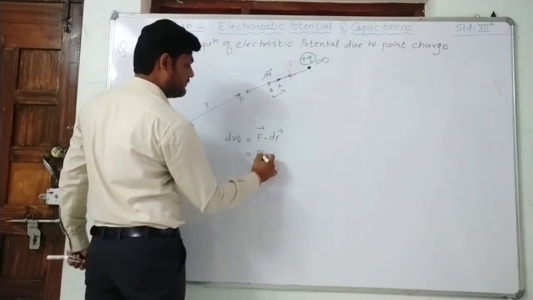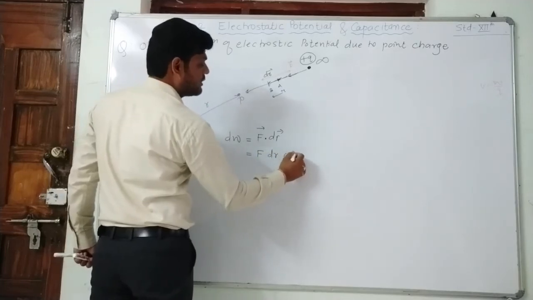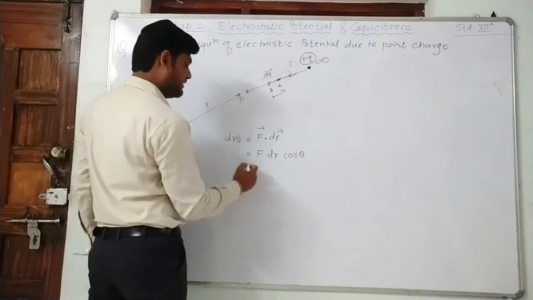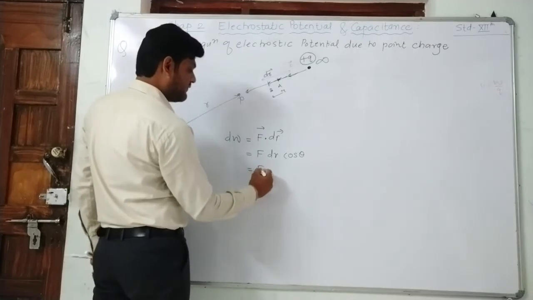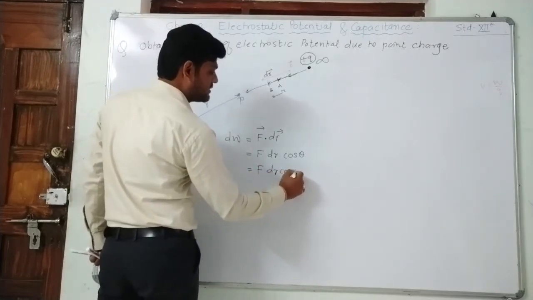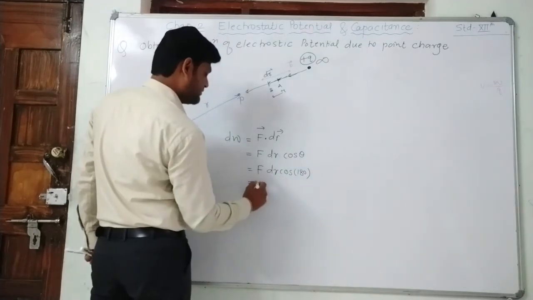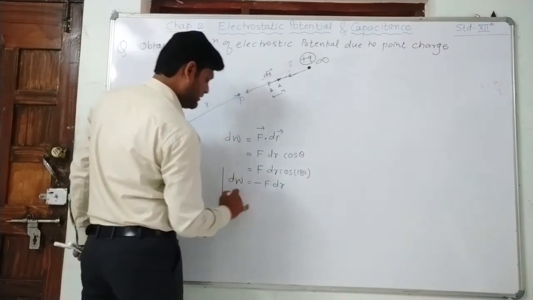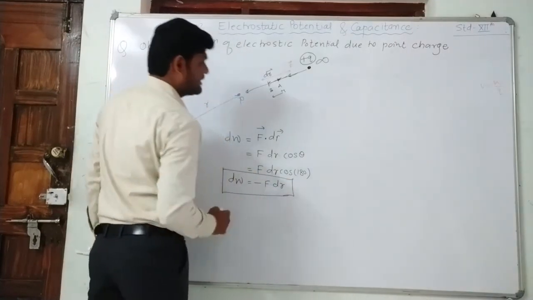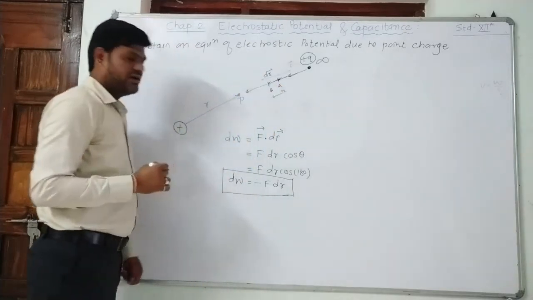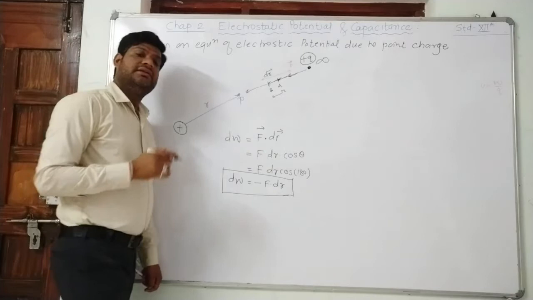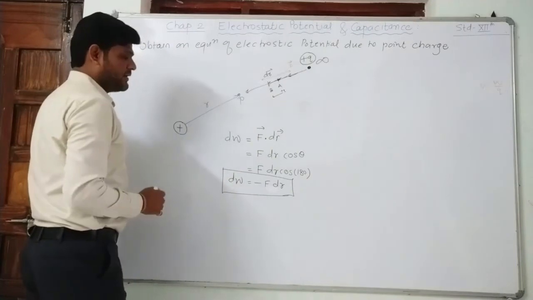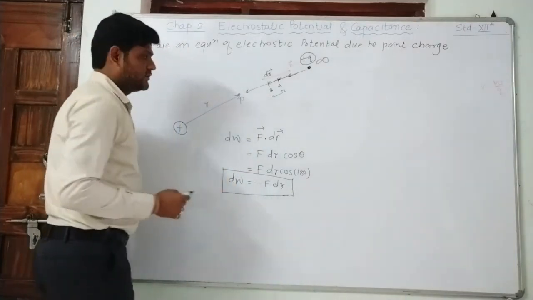So we write F into dr into cos theta. From the diagram you can easily see that the angle between them is 180 degrees. So F into dr cos 180 degrees. So it becomes minus of F into dr. This is the small work done in carrying a unit positive charge from A to B. But dear students, we want to calculate the work done from infinity to the given point. Right? So we are now going to calculate the total work done.